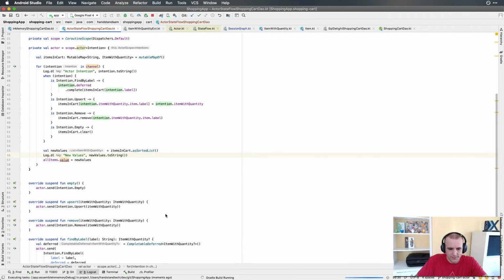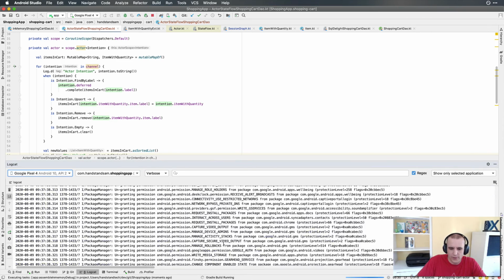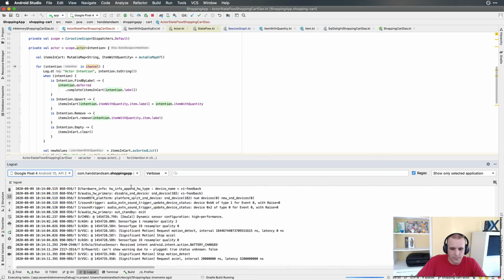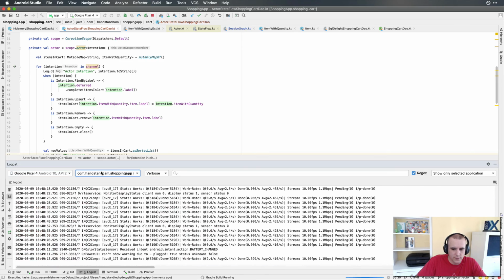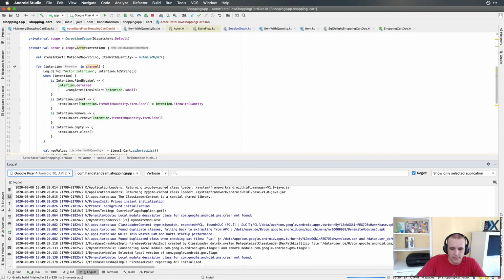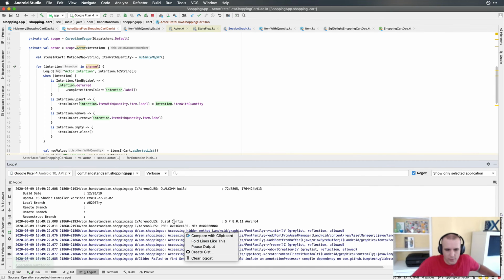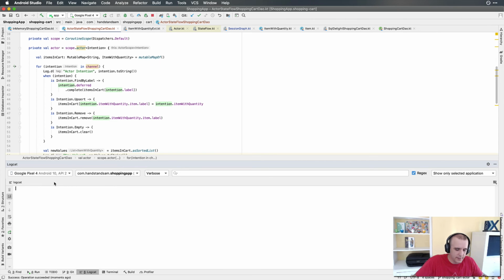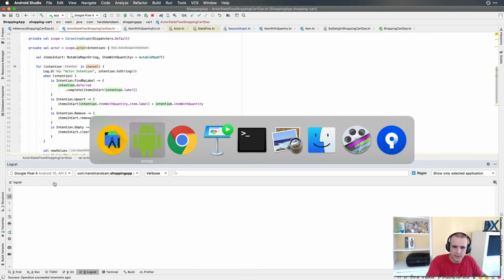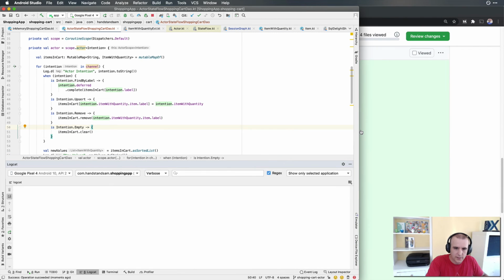All right, so logcat coming up. So shopping app, here we go. Gradle build running. A lot of stuff happening. Let's see when the Gradle build ends. Yeah. All right, packaging, yay. All right, app initialized. Cool. All right, so now I'm going to clear logcat. I guess you can see this if I put it on the side. We'll put this on the side of my screen so you can see it.